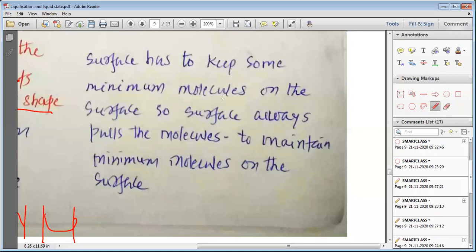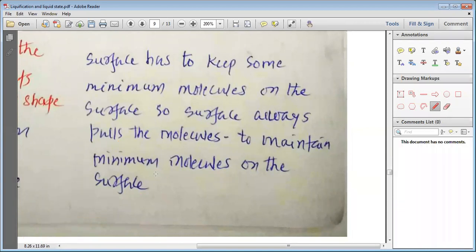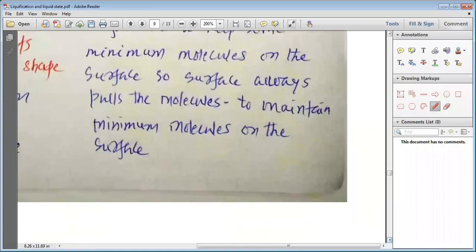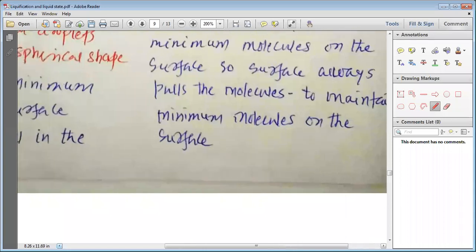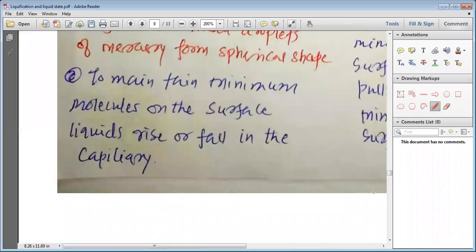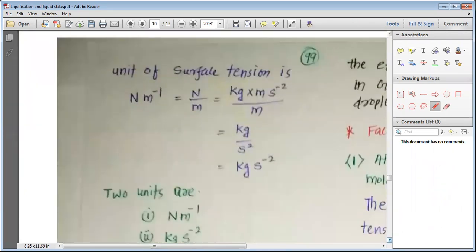The surface has to keep some minimum molecules on the surface, so the surface always pulls the molecules to maintain the minimum molecules on the surface. These molecules have to be kept forcefully on the surface because they want to go to the bulk. This way, the molecules present on the surface feel some tension, some extra energy, some force, and this force or tension or energy, one way or the other, is known as the surface tension.